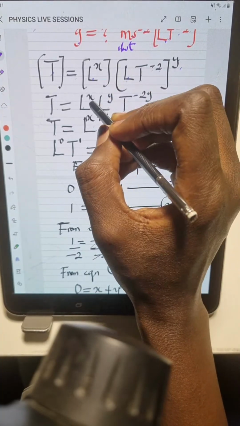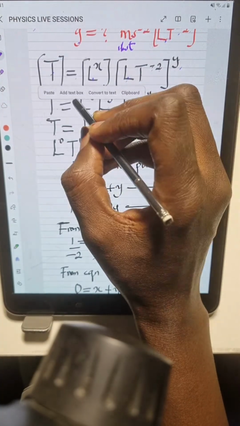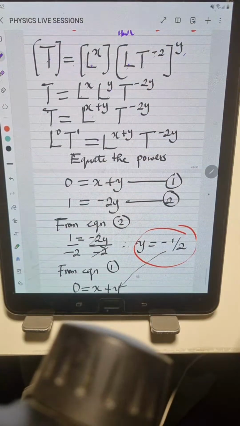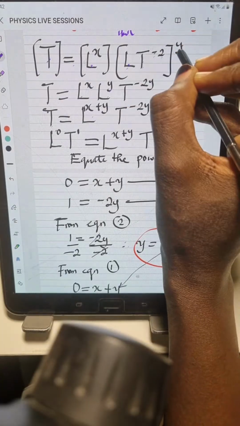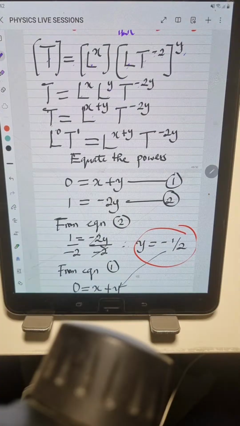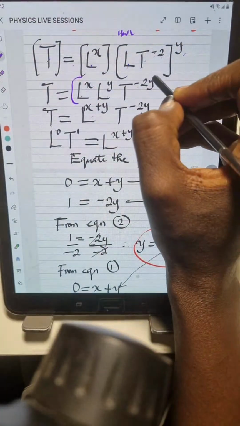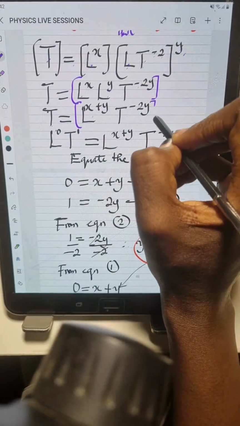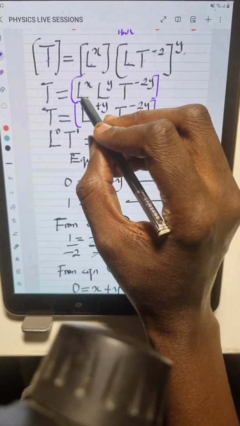You see the L to the power of x, right? Then we have the L also, the second L, that's for the one under the acceleration: L to the power of y, t to the power of -2 times y is -2y. Okay, so we can decide to put the whole of this in an enclosed bracket. So this becomes what? L, now the bases are the same.